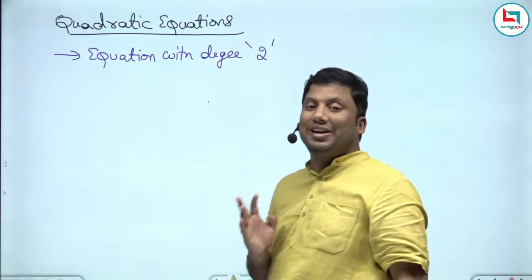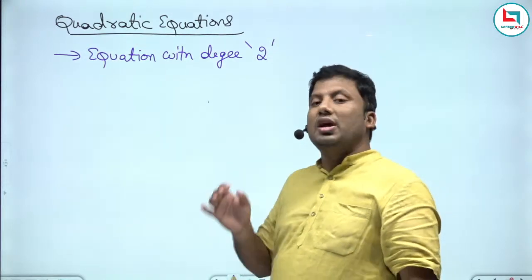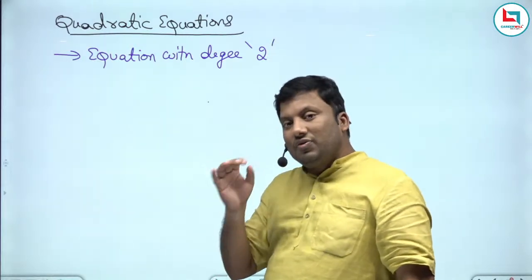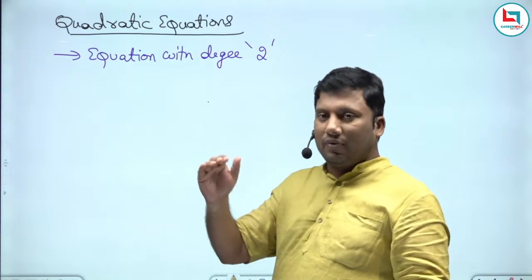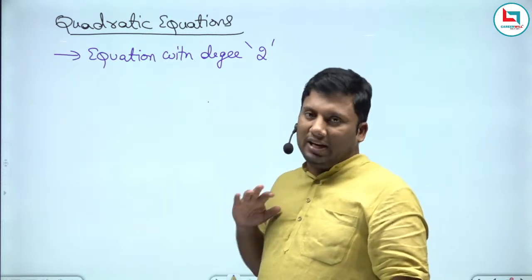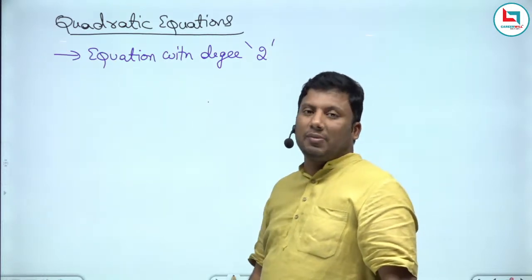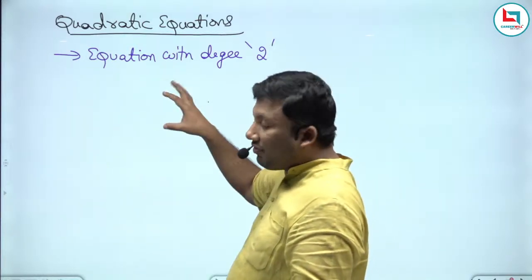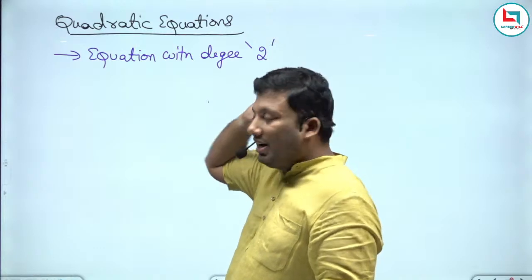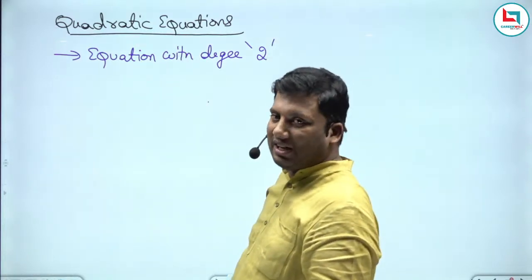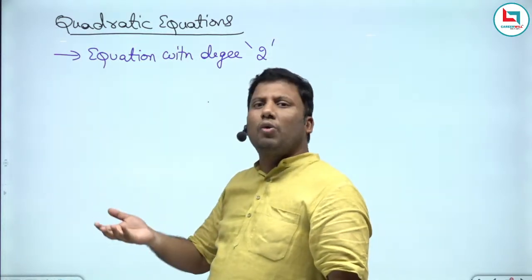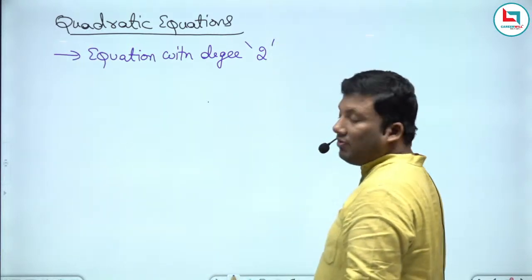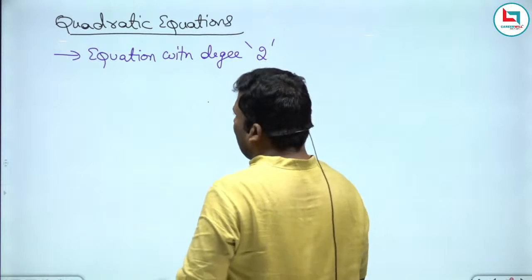An equation with degree 1 is called a linear equation. An equation with degree 2 is called a quadratic equation. An equation with degree 3 is called a cubic equation. Then we will discuss polynomial equations. Generally in CAT and other management entrance examinations, it goes up to polynomial equations. But for SSC and other related examinations, it is till quadratic equations. Descartes theorem and lower and upper bound theorem generally come in the CAT examination.